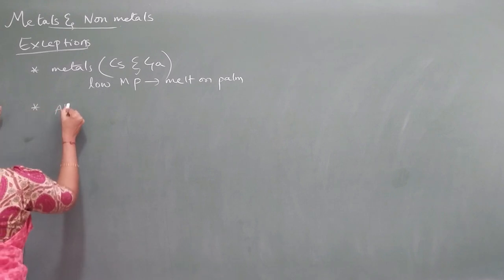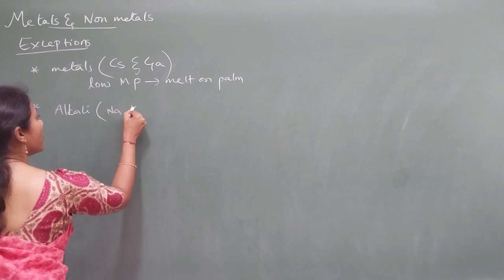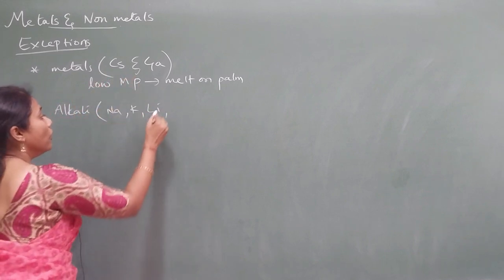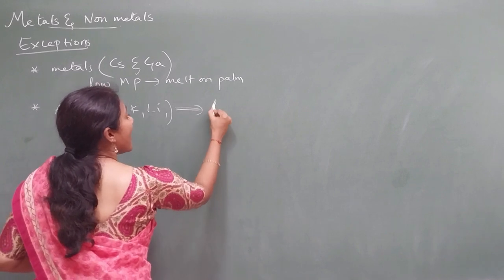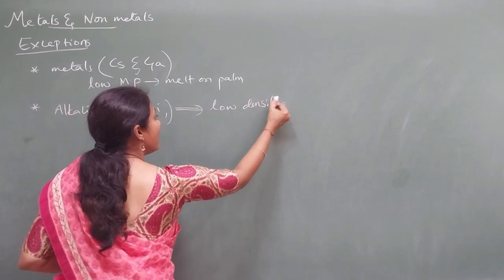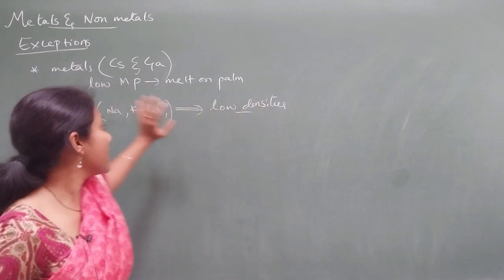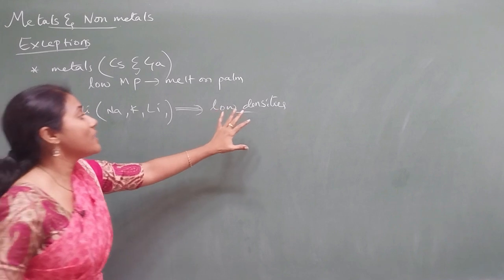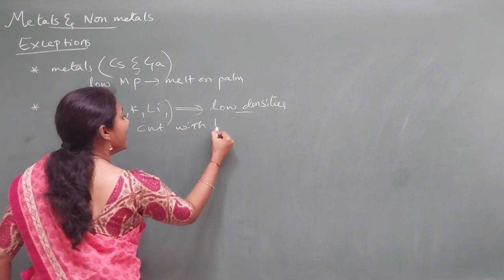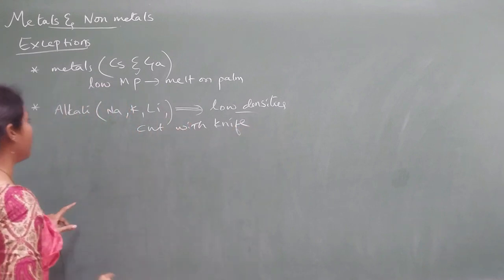And the second point is alkali metals. Alkali metals means sodium, potassium, lithium, cesium, rubidium and all of them. So these have low densities. Remember this, as this was asked in one of the examinations. Which among them have low densities? Usually alkali metals have low density. They can even be cut with a knife, right? They are so soft that you can cut them with a knife.